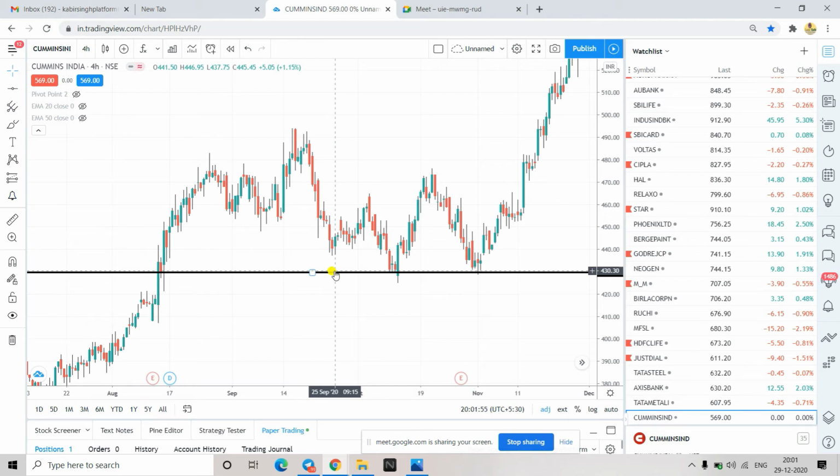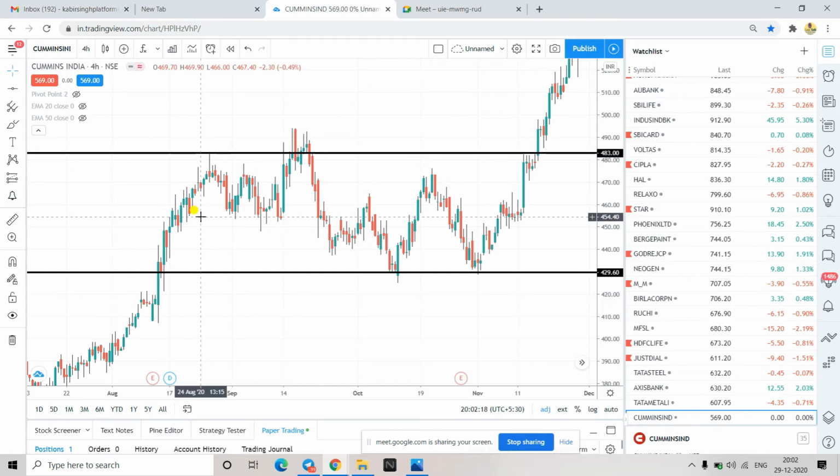Why have I drawn it here? Because I was seeing the price coming down and halting in the same area. On the top, I can see the price reach this point and then fall. Again it was doing almost the same thing and came down. So you can draw it like this.